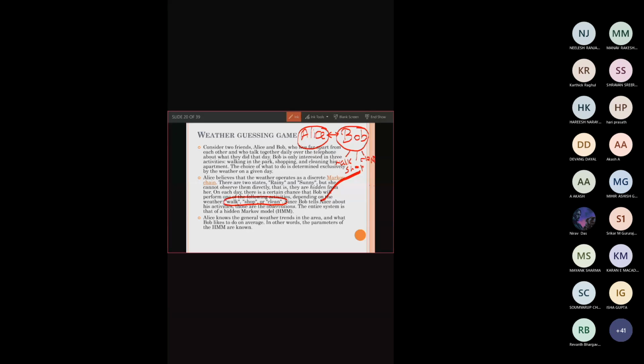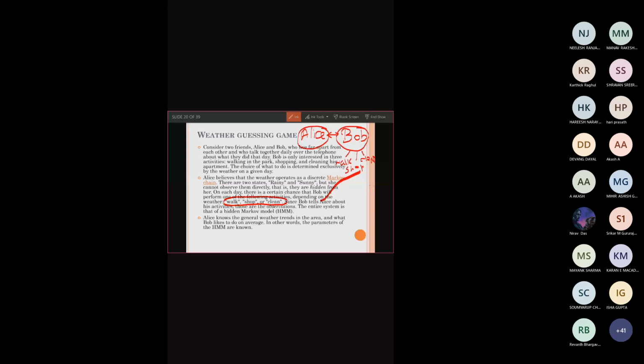Bob is communicating with Alice. Today I went for shopping. Bob is calling the same Alice, and he is telling, I went for walking in the park. Like that, he is telling the weather condition to Alice. He is updating Alice.